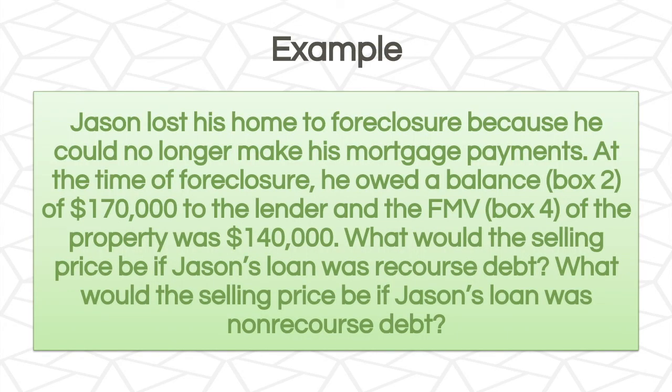Let's look at an example. Jason lost his home to foreclosure because he could no longer make his mortgage payments. At the time of foreclosure, he owed a balance in box 2 of $170,000 to the lender, and the fair market value, box 4, of the property was $140,000. What would the selling price be if Jason's loan was recourse debt? And what would the selling price be if Jason's loan was non-recourse debt?